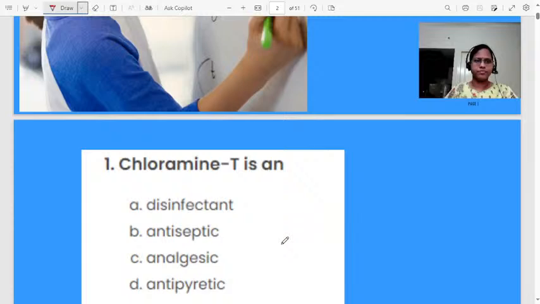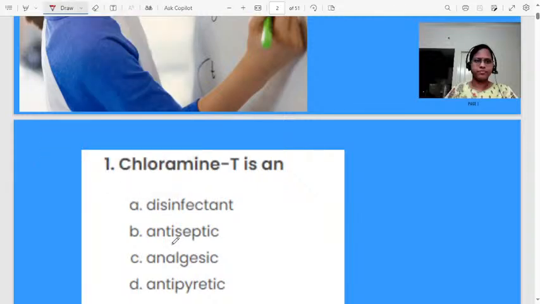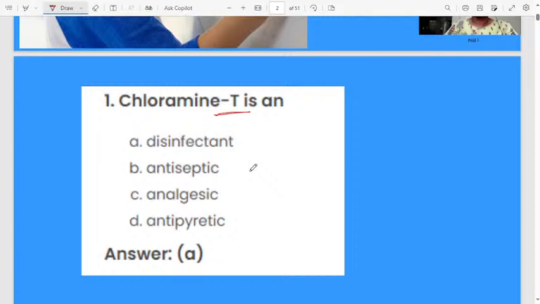First question. Chloramine T is an... What is meant by chloramine T? First option, disinfectant. Second option, antiseptic. Third option, analgesic. Fourth one, antipyretic. Chloramine T is a disinfectant. We will use chloramine T as a disinfectant.